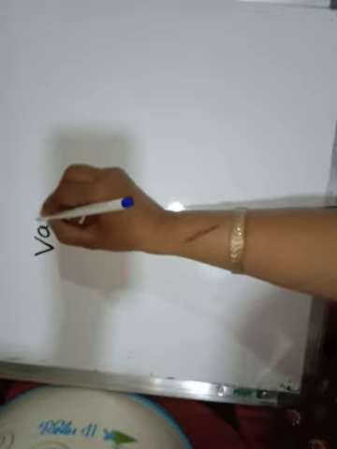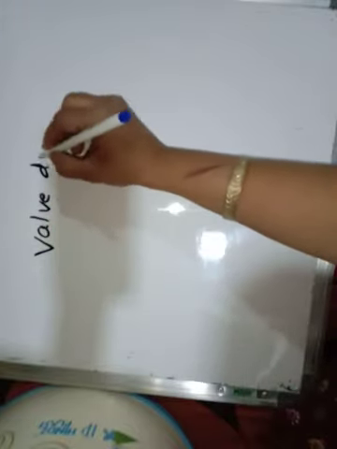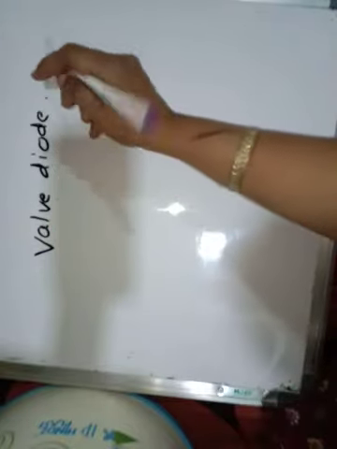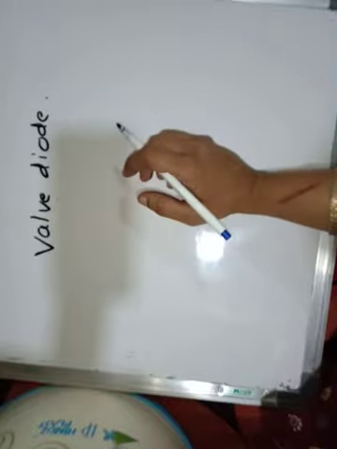Now we'll see how the p-n junction diode is constructed. Your semiconductor diode is the same as the vacuum diode.